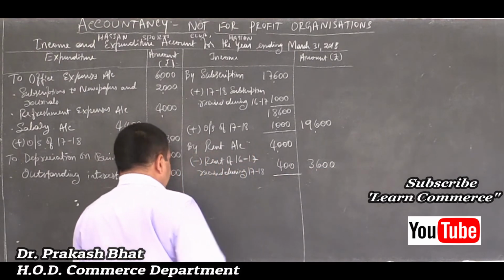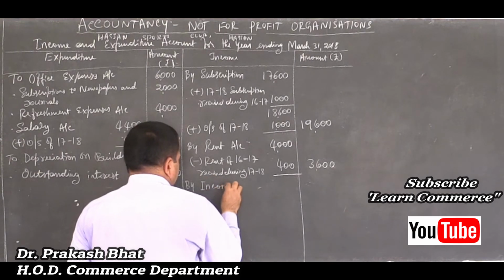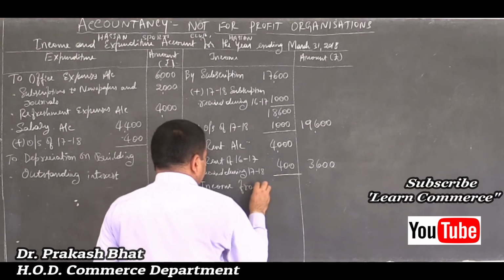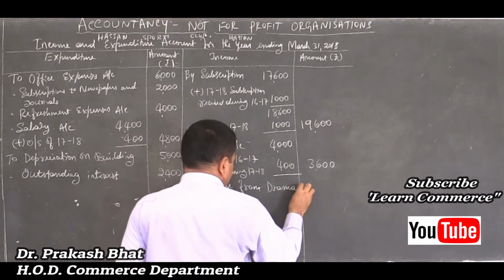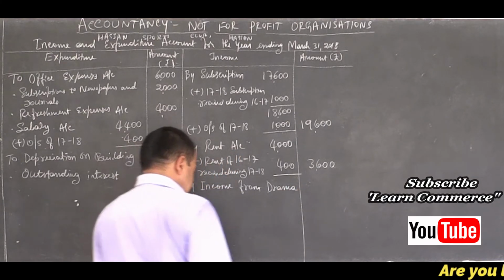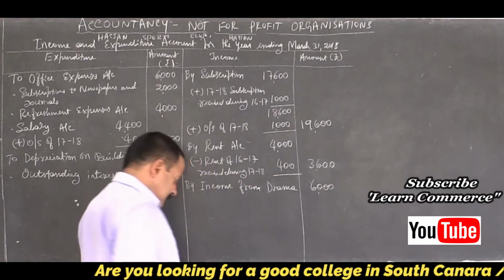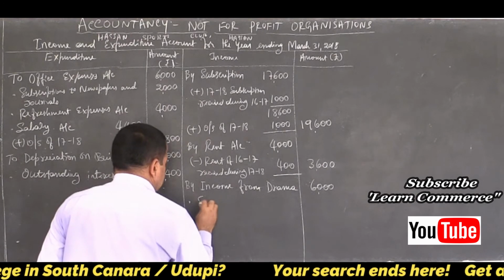Then income from drama. Income from drama. It is a routine in nature, recurring in nature. So it is an income. How much it is? 6,000. Last one is sale of newspapers.